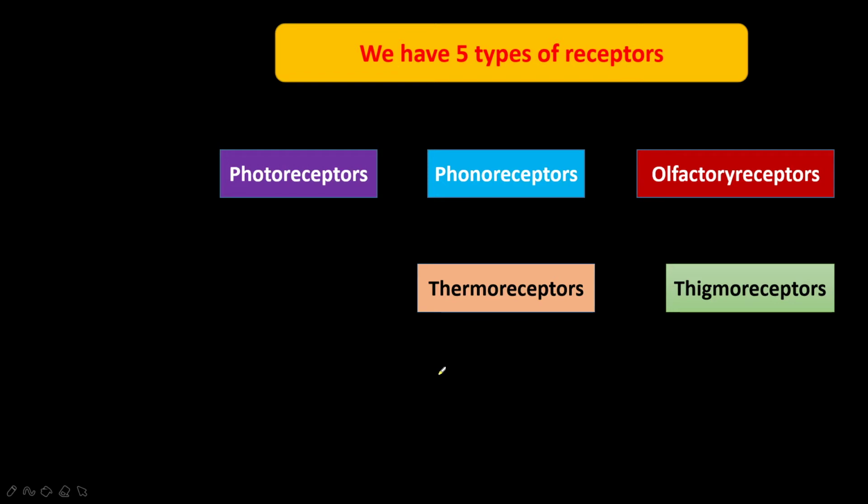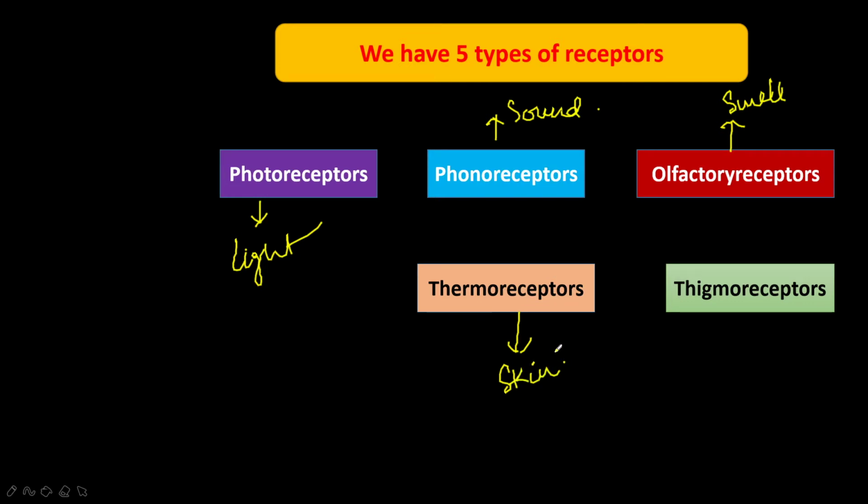There are different receptors: photoreceptors, which can detect light; phonoreceptors, phono means sound, which can detect sounds. Next, olfactory receptors detect smell. It is like a recap of the previous class and a continuation of the new session. Next, the tongue can detect the taste. The skin can detect the temperature, with thermoreceptors, which can detect touch, pressure, temperature, everything.